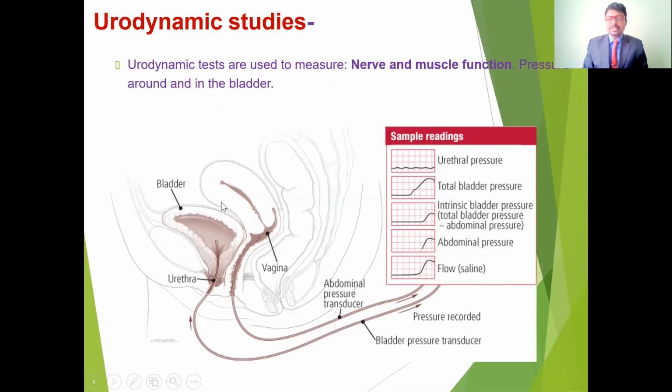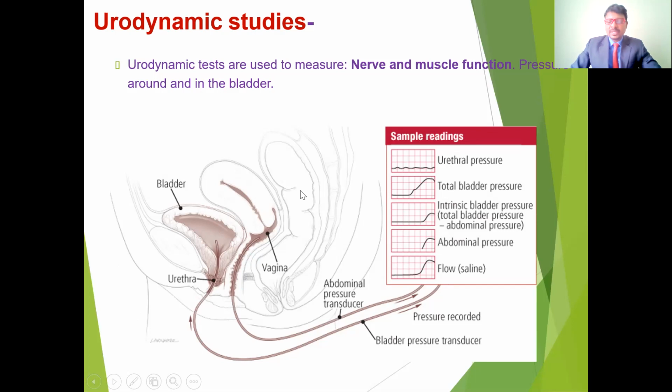So these urodynamic studies are going to explain the nerve and muscle functions. These nerve and muscle functions are going to be explained by the pressure around the bladder. In this special test in urodynamics, two catheters are going to be inserted, one going into the bladder and the other going into the rectum.